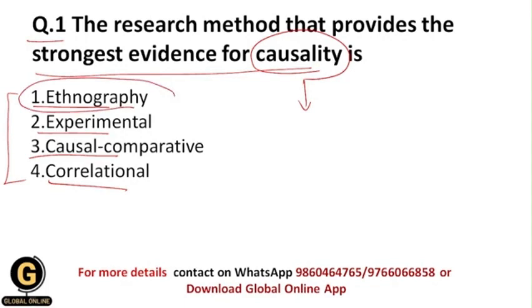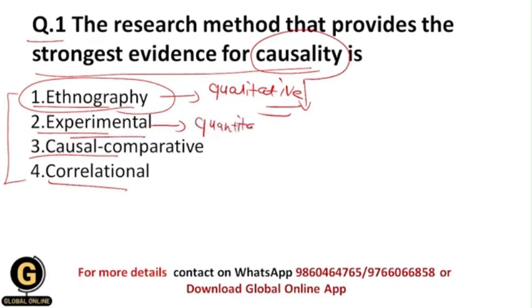The ethnography research method is a qualitative type of research method, because a researcher wants to study the culture of a particular society or community. The experimental research method is a quantitative research method, in which a researcher manipulates the independent variable and sees what effects it has on the dependent variable.